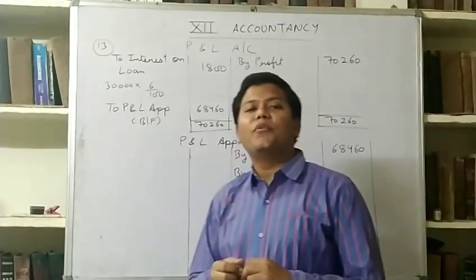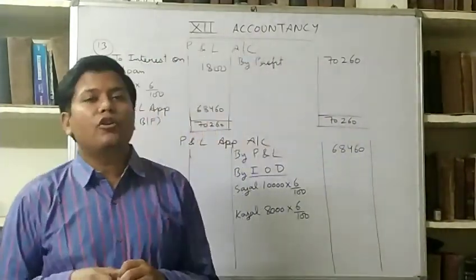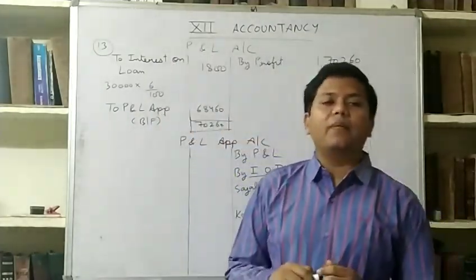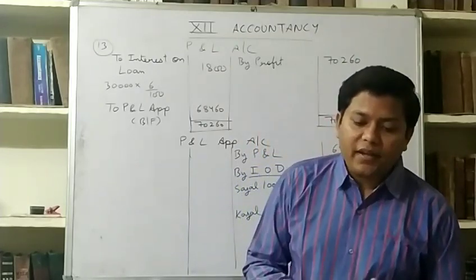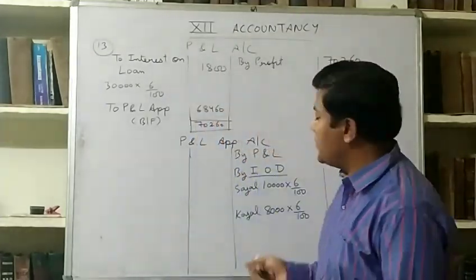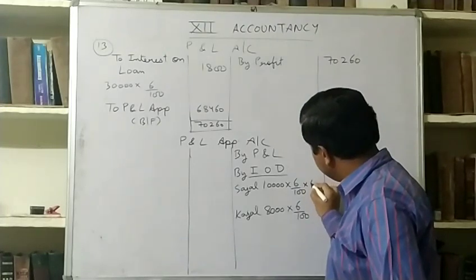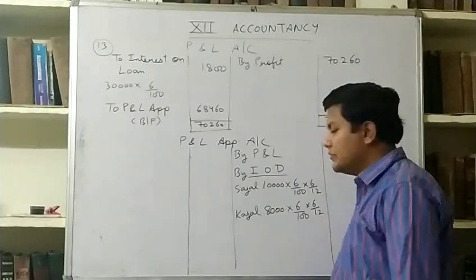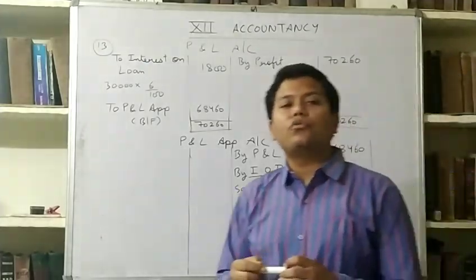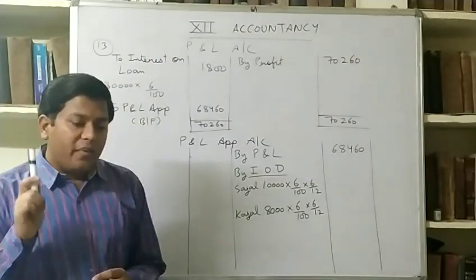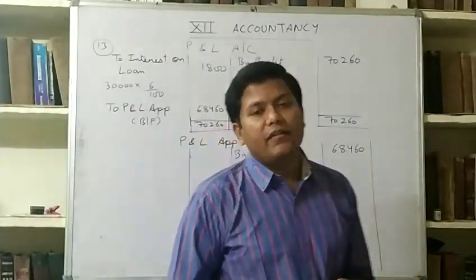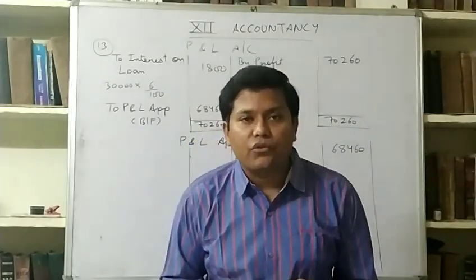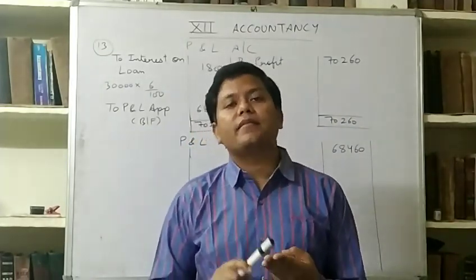But it is wrong, because you have to remember that I told you when interest on drawings is per annum rate, and whole year drawings are given, 6 months interest is to be charged. Some of you have remembered, I know, but most of you have done wrong. So remember that whenever total drawings are given for the year and the rate of interest on drawing is per annum, we have to charge interest on drawings for 6 months only. This is an assumption.